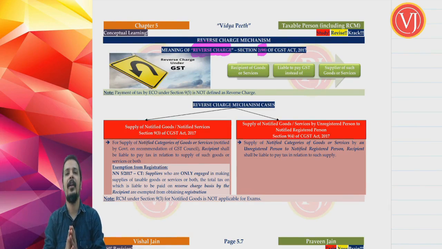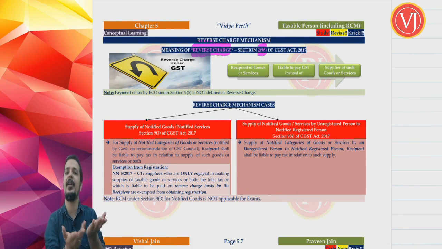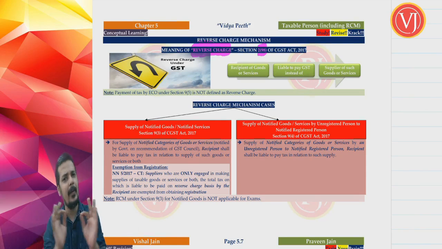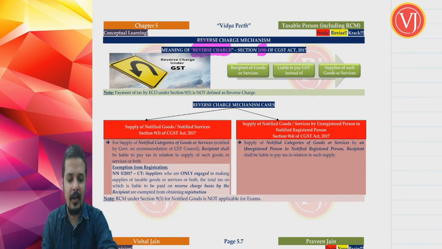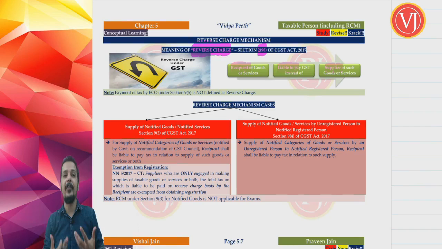Forward charge mechanism is the default case. If nothing is covered in 9.3, 9.4 and 9.5, it means it is covered by forward charge mechanism, and by default the supplier has to collect the price plus GST from the recipient and pay GST to the government. Now friends, when you talk about reverse charge mechanism, it is defined under section 2 clause 98. A very simple definition. It means the recipient of goods or services is liable to pay GST to the government instead of the supplier of goods or services. This, friends, is the definition.